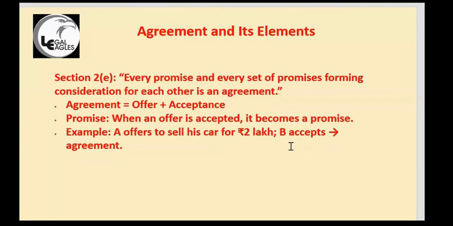So an agreement, again, there should be an offer, there should be an acceptance. You are giving something and the other person is accepting it. But it should be enforceable by law, then it is a contract. Offer plus acceptance.